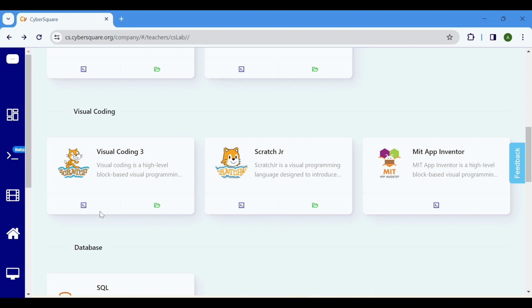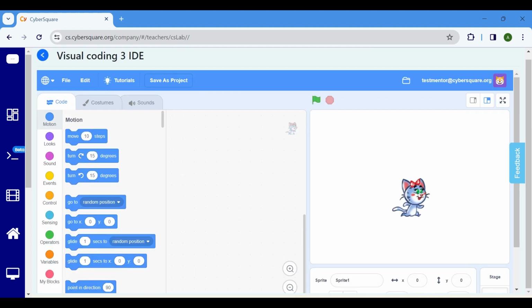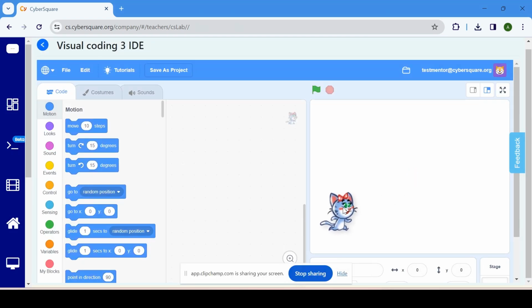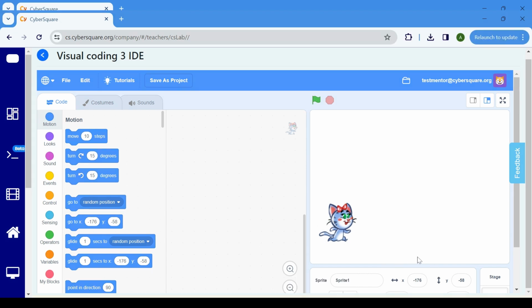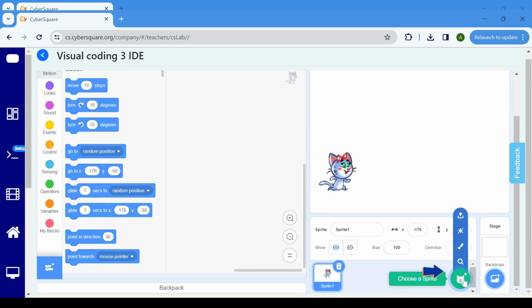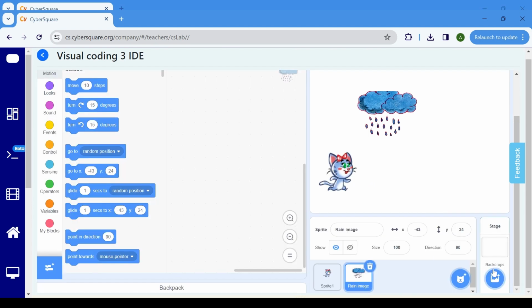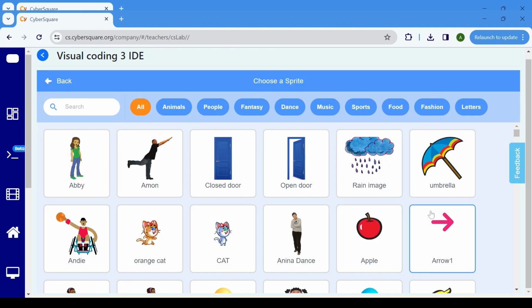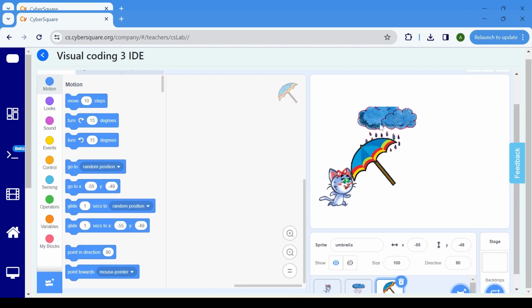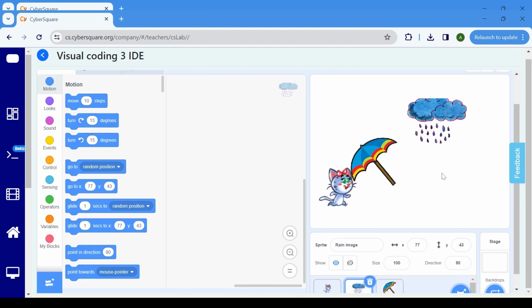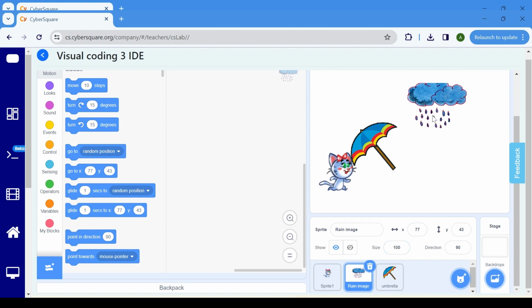To begin, click on the IDE icon to create a new project. Then, choose a sprite by clicking on Choose a Sprite. Select Rain Sprite and Umbrella Sprite. Ensure you adjust their positions appropriately.